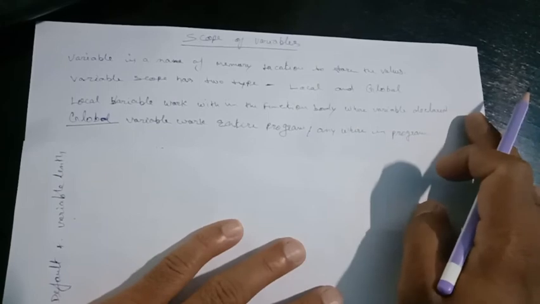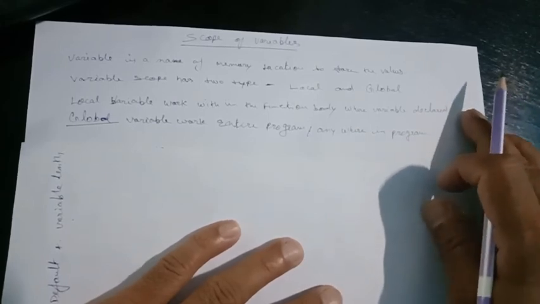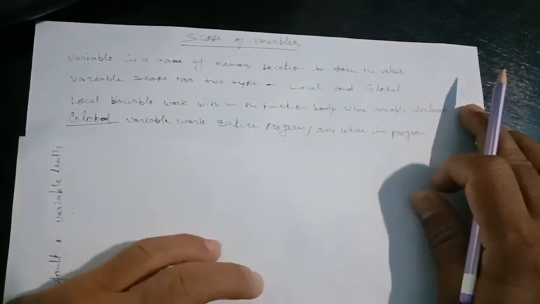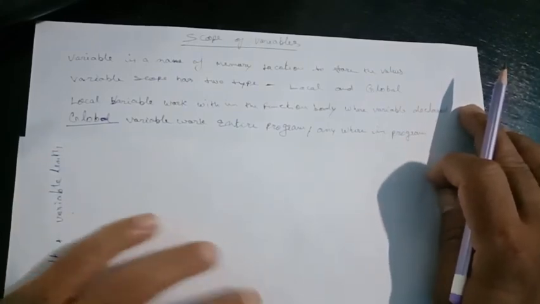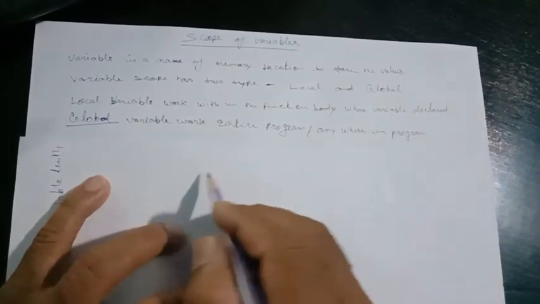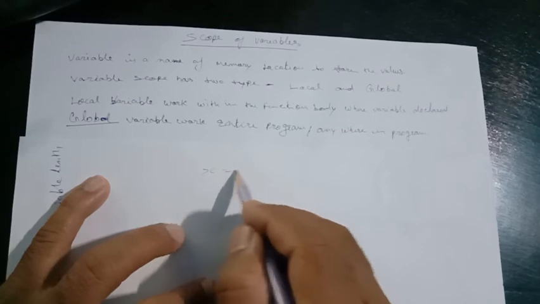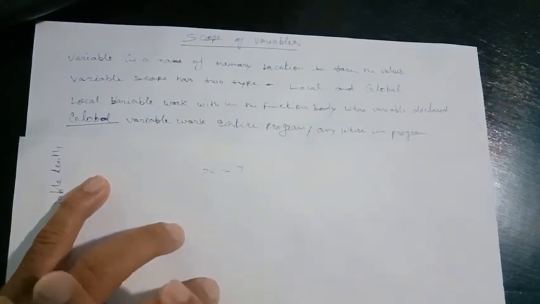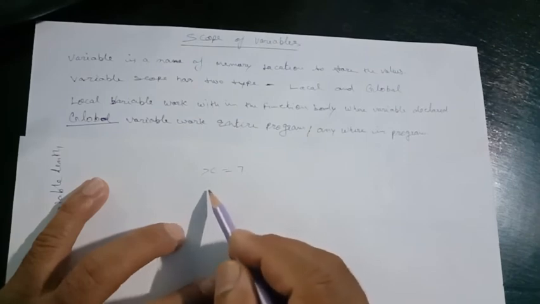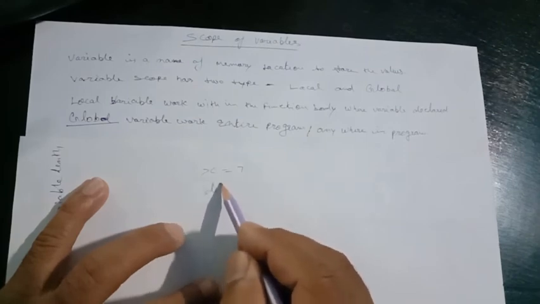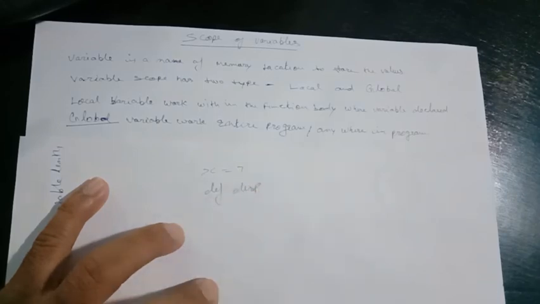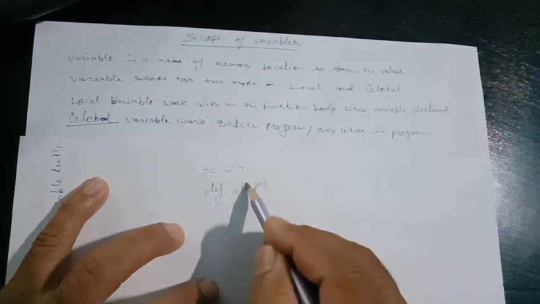Okay, let's take one program example to illustrate the local concept and the global concept. I am going to take one variable, that is x equal to 7. At the start only we have defined it, and then we have declared one function, def disp, for display.